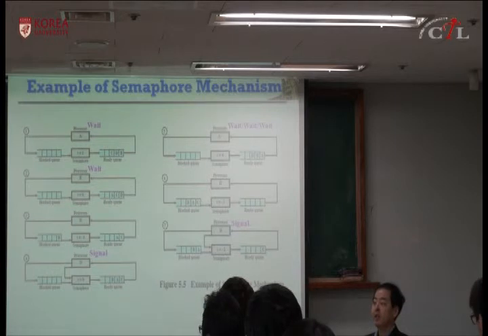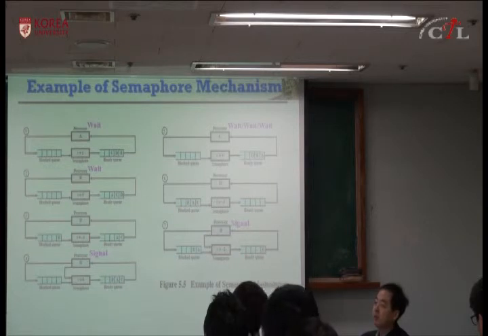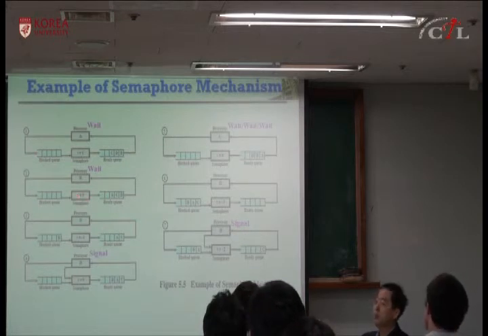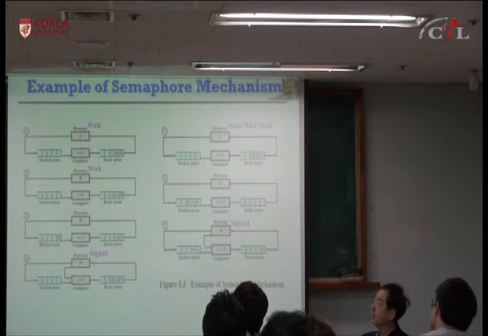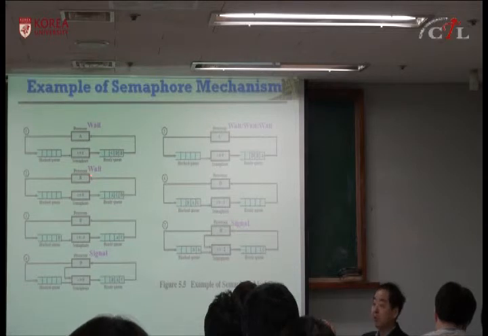Okay. In this example, process A performs wait, and A doesn't increase S, but B also performs wait. So A actually succeeded in getting the semaphore, because after decrement it becomes 0, which means the original value was 1. So A succeeded in using this semaphore, and after it finishes it goes back to the ready queue. But when B is scheduled, it performs another wait, and S becomes negative. Then it has to block.